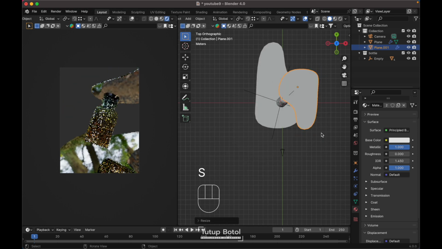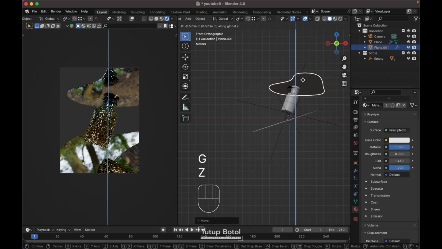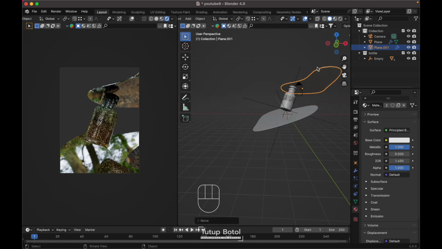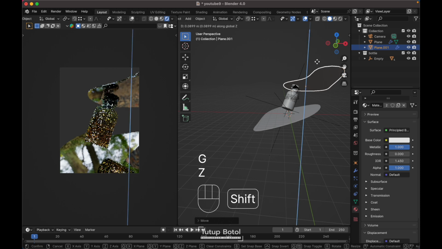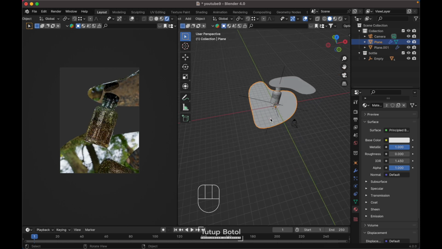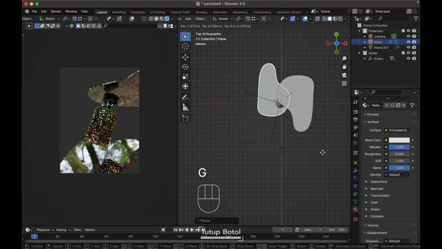Let's scale it down. Maybe something like this. Let's move it up a little bit. Okay, and for this one, let's scale it, put it here.